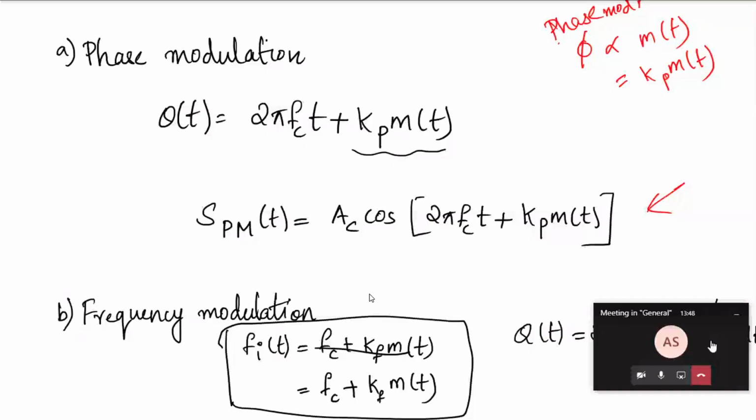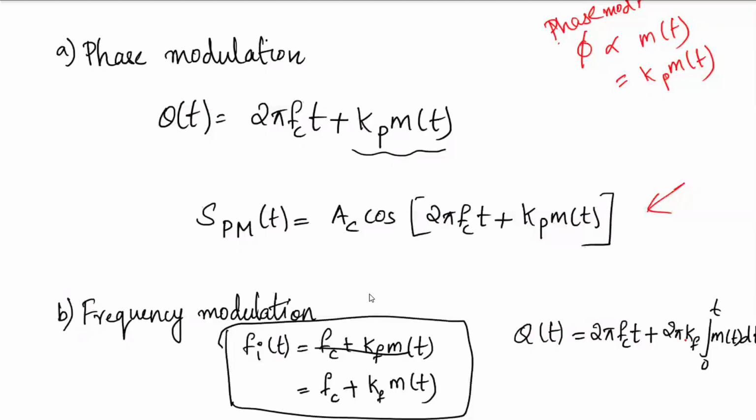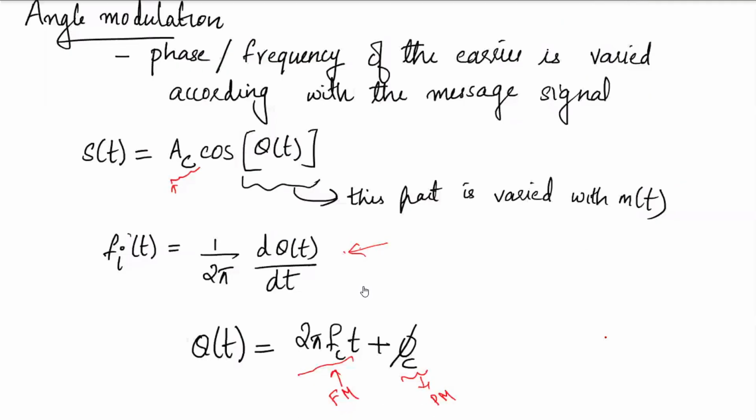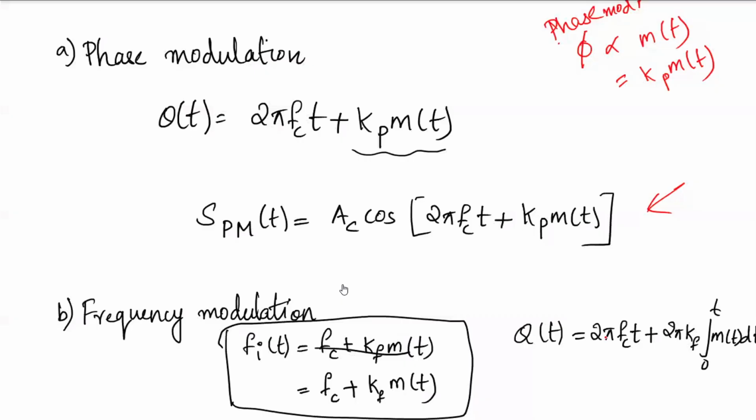So theta(t) will be equal to 2 pi fc t plus 2 pi kf into the integral from 0 to t of m(t) dt. By putting it into fi(t) equals 1 by 2 pi into d by dt of theta(t), we are getting this instantaneous frequency expression.